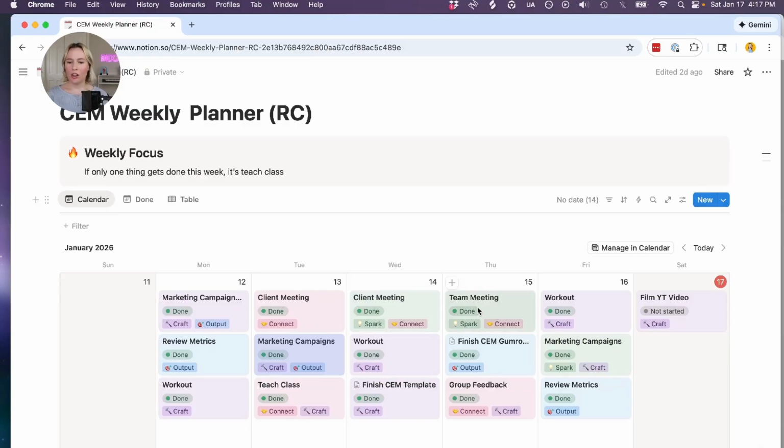And then Thursday I also had a really heavy connect energy day, and so I tried to just keep it at that, but I also had some stuff that I wanted to finalize here, which was finishing up my creative energy map sales page, which is linked below if you want to buy this Notion template.